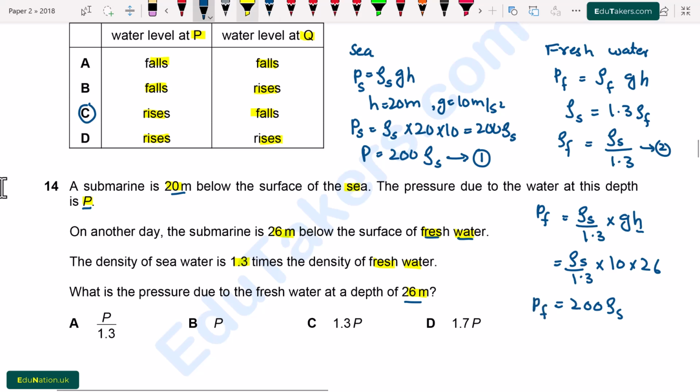Now we see here that the right hand side of equation 1 and this equation is the same. It means that the left hand side should be the same. So PF will be equal to P. The pressure remains the same. Now we see the options. Option A, P over 1.3; B, P. So option B is correct because the pressure is equal to P.